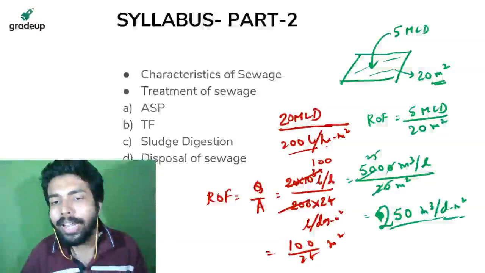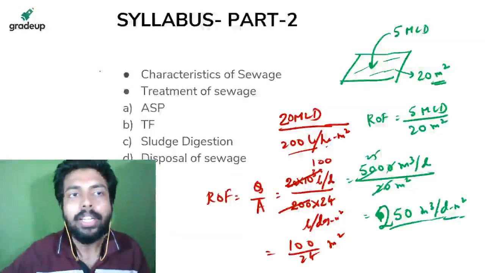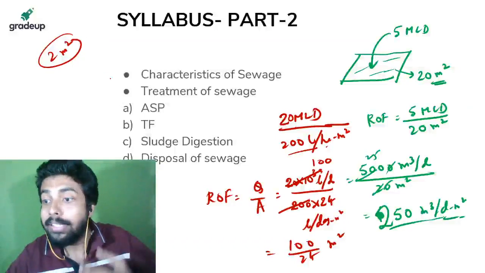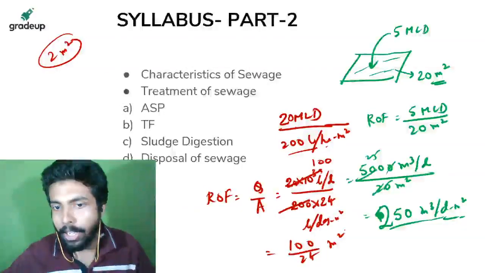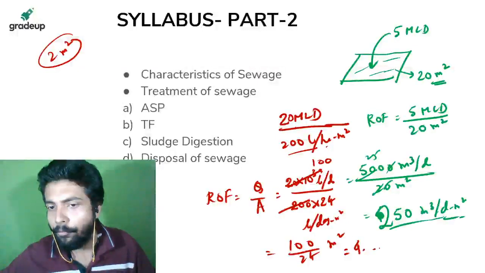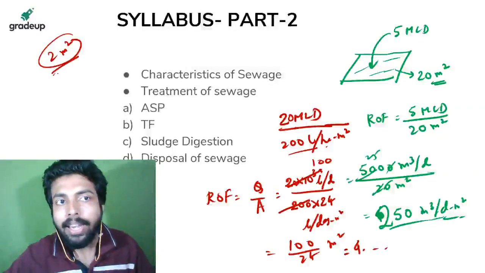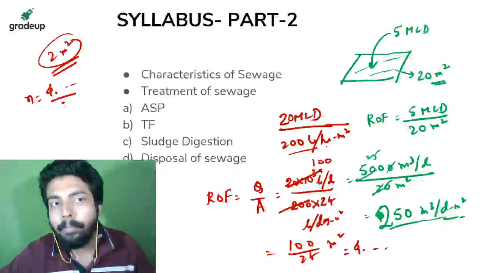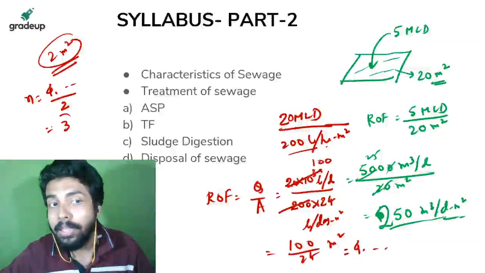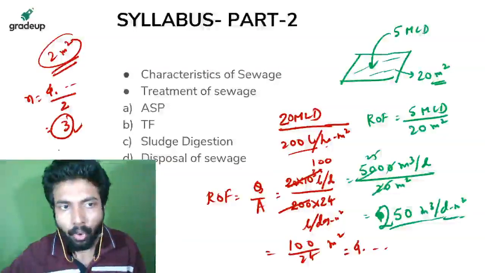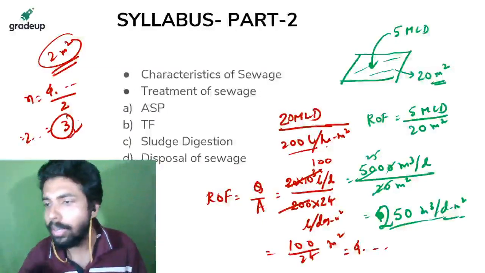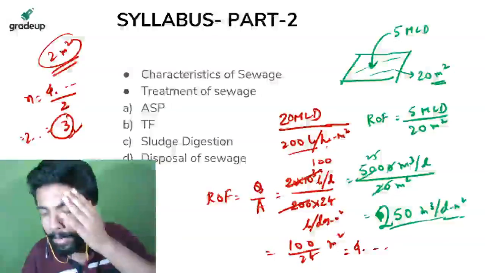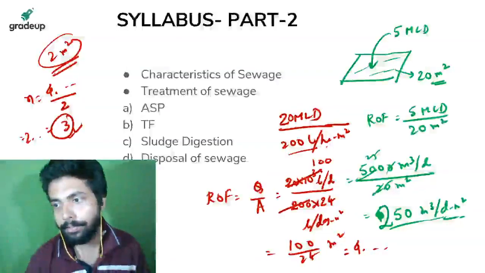Suppose they are giving you that area of one filter unit is say 2 meter square. आपको बोल रहा है. तो suppose you are asking what is the number of filter units required. So 100 upon 24 is 4 point something होता है, तो एक के लिए 2 meter square use होता है. तो what is the number of filters? 4 point something by 2. तो here the option will be 3. 2 point something होगा ना, so you have to answer it as 3. So in this kind of question, I'm just showing you an example. This type of questions can be asked.